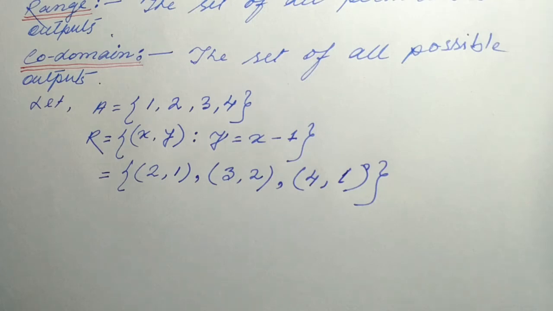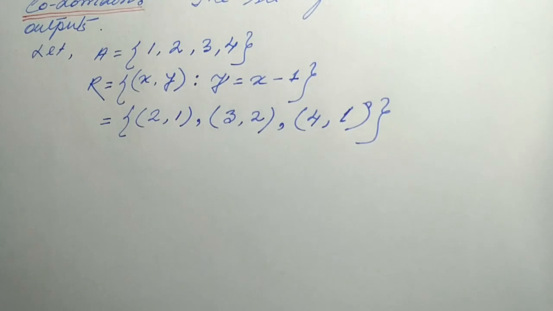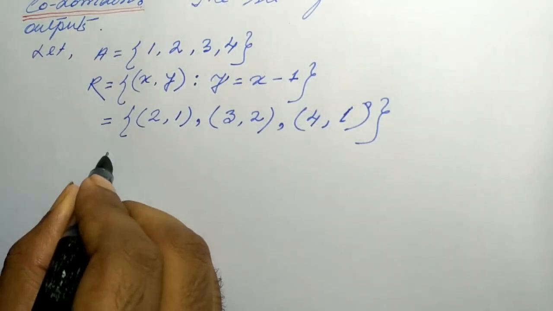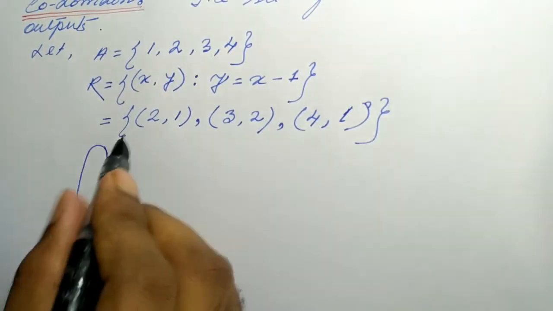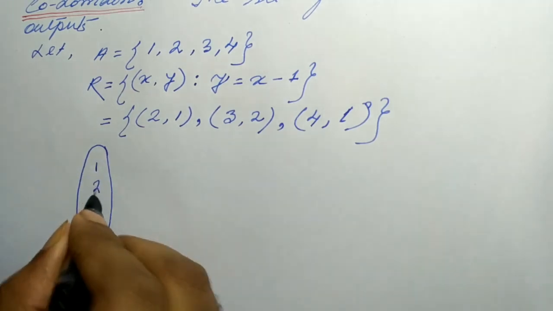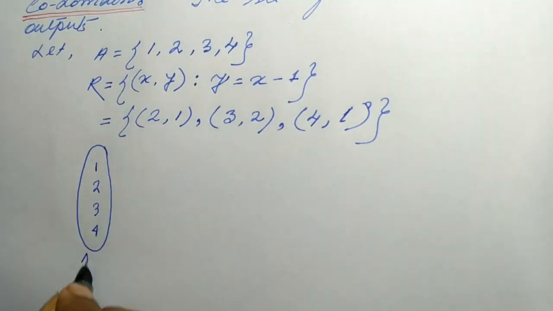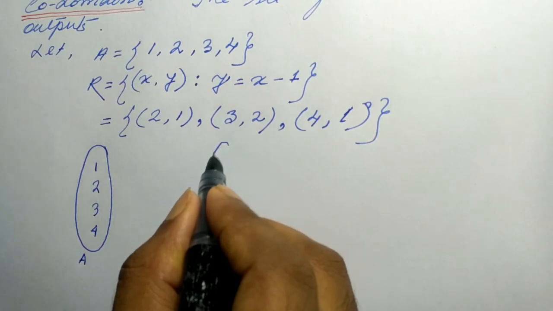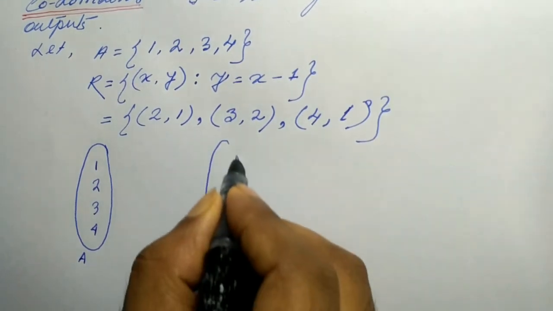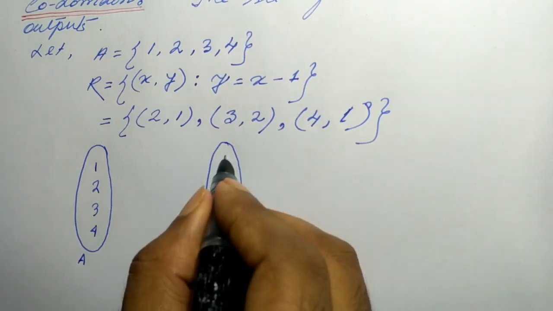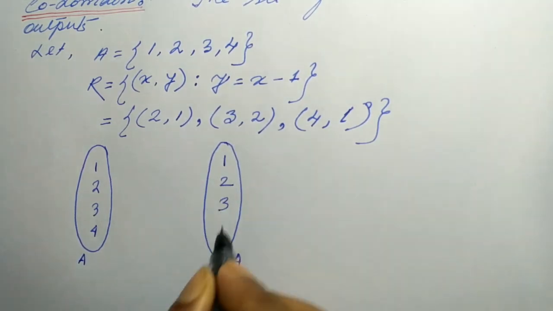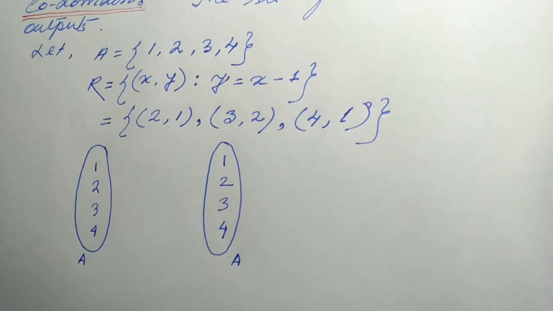Now let's see how to draw this relation in an arrow diagram. These are the inputs, 1, 2, 3, 4, this is set A, and this is the output, which is also set A, with elements 1, 2, 3, 4.